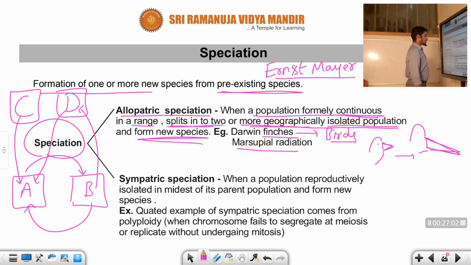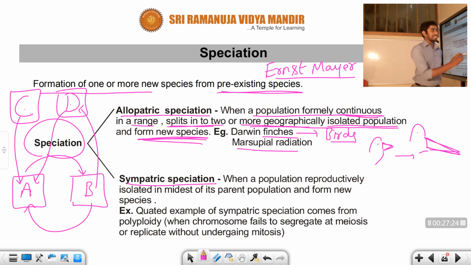Next, the other one is called sympatric speciation. Sympatric speciation means, I hope you understand the meaning of allopatric speciation: when a population forms continuously and migrates from one geographical region to another geographical region, and finally forms a new species.